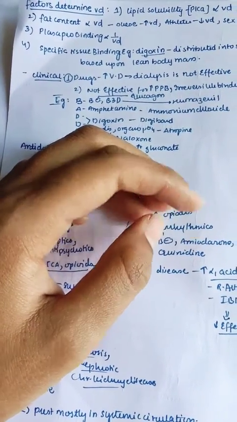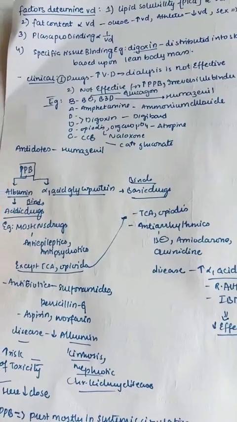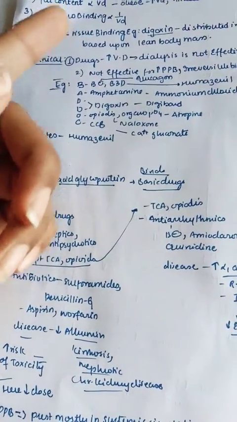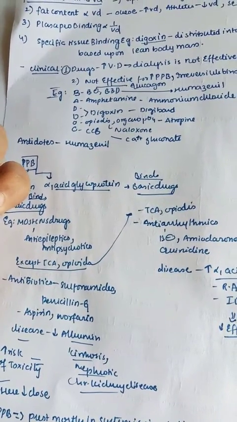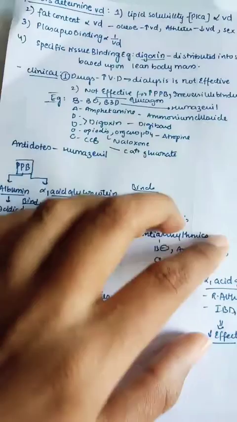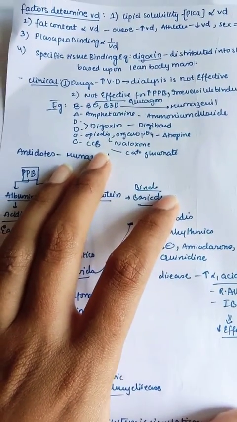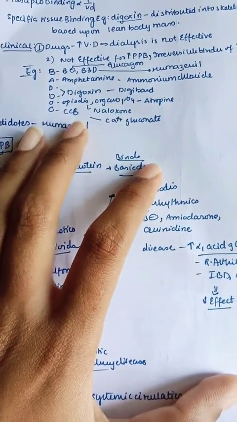Examples of drugs for which dialysis is not effective, you can remember as BAD DOC. Here we have beta blockers, B3D, that is benzodiazepines, and A for amphetamine, and D, both Ds together, digoxin, and also we have opioids, organophosphates, and also CCB, that is calcium channel blockers.